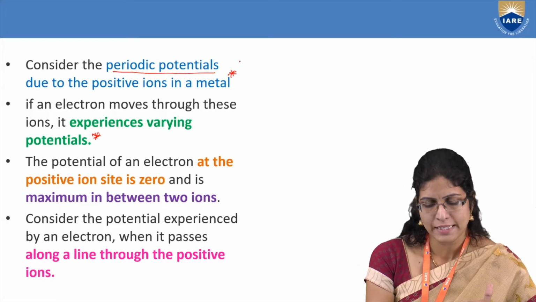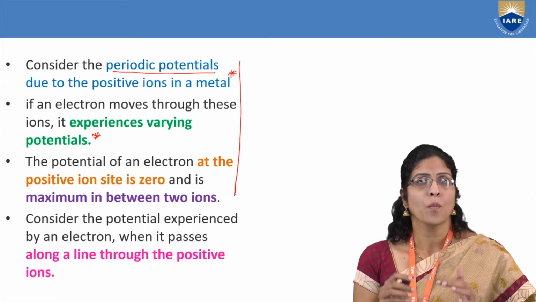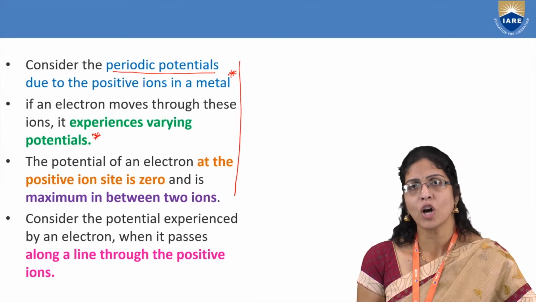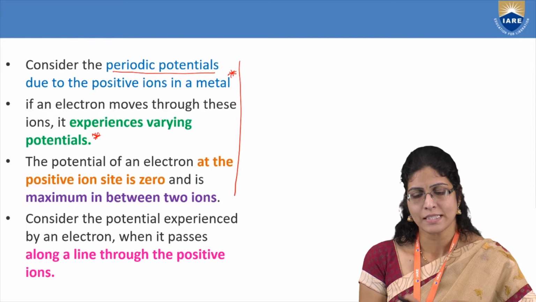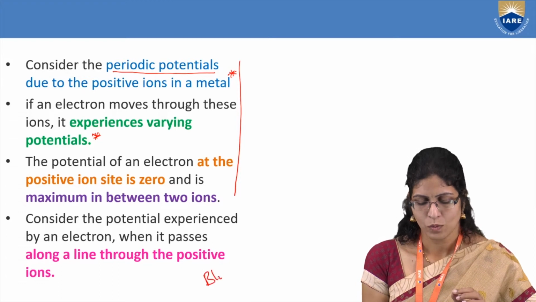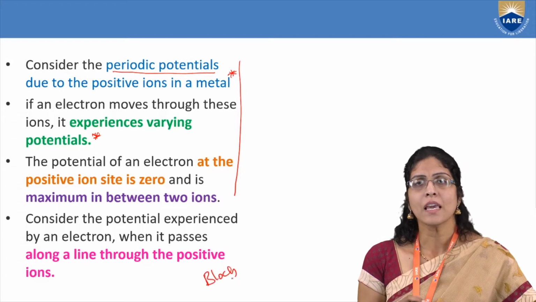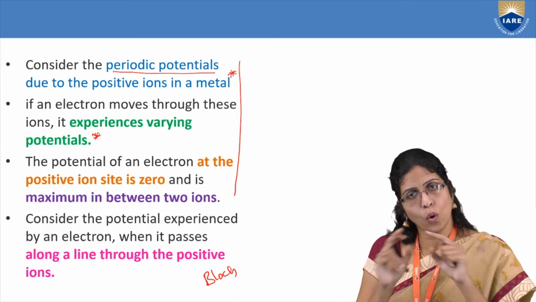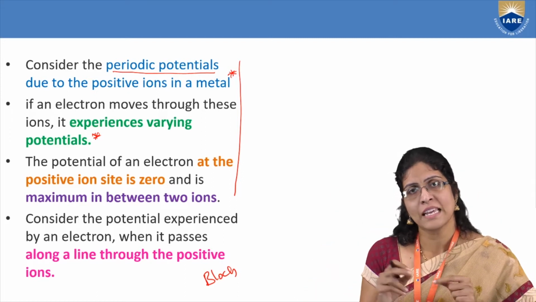These points were more clearly understood when Bloch considered an electron. Bloch is the name of a physicist, B-L-O-C-H. He considered that an electron is passing along a line, though the positive ions are arranged as a lattice.